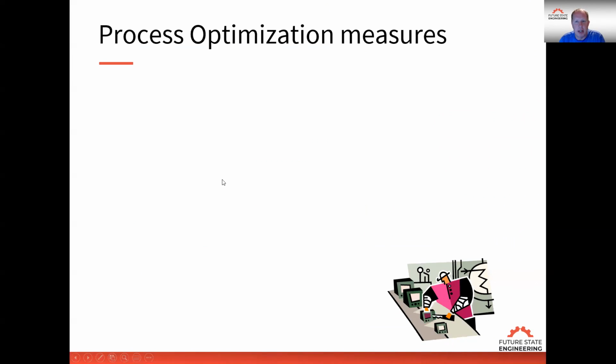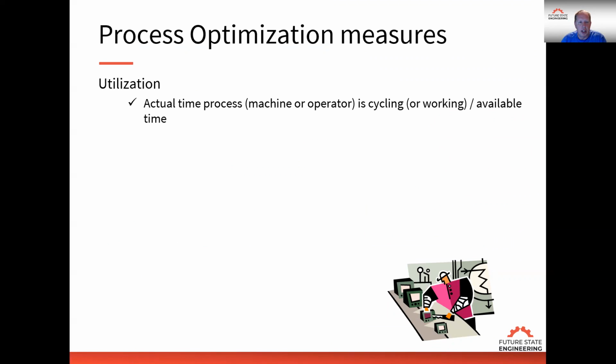Then when we look at optimizing the process, we want to look at two measures. So the first measure is utilization. So when we're looking to optimize a process, and again, we want that to be the constraining operation because optimizing processes that aren't a constraint doesn't help improve the system performance. So we're looking at utilization. So utilization is the time that the process is working, doing value-added work compared to the available time of that resource. So of course, if it's a constraint, we want high utilization. So improving utilization increases the process uptime.